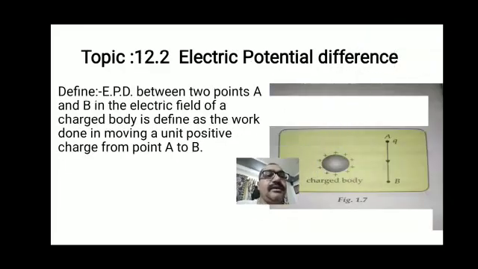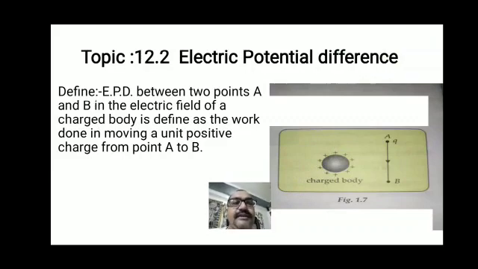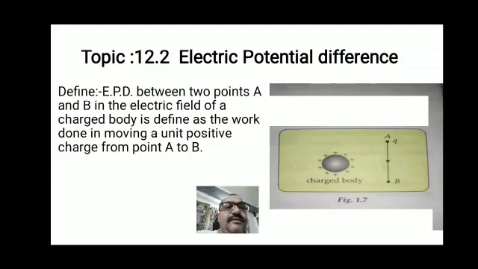Now the next topic is potential difference, electric potential difference. How is it defined? The electric potential difference between two points A and B in the electric field of a charged body is defined as the work done in moving a unit positive charge from point A to B. It means that in an electric field, a charge is available at a particular point and we have to bring it to another particular point, from point A to point B. The work we have to do is called the electric potential difference.